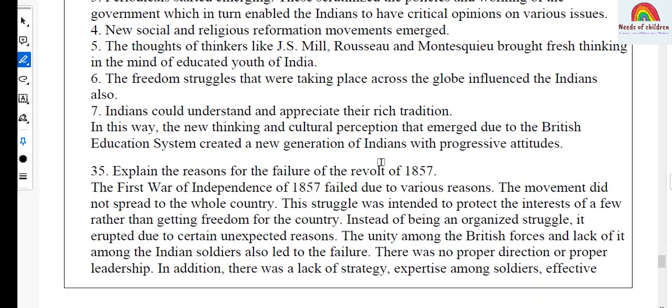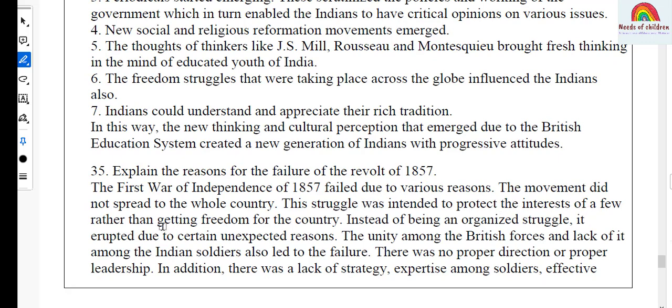Let's move on to question number 35. This is from the lesson The History, the First War of Indian Independence 1857. The question: explain the reasons for the failure of the revolt of 1857. And the answer: the First War of Independence of 1857 failed due to various reasons.